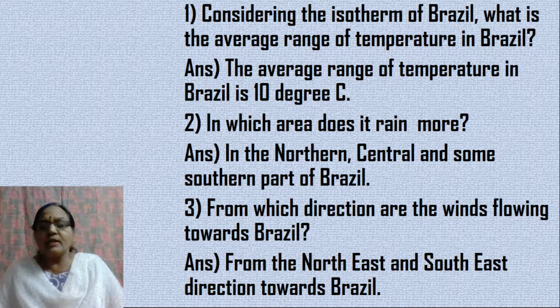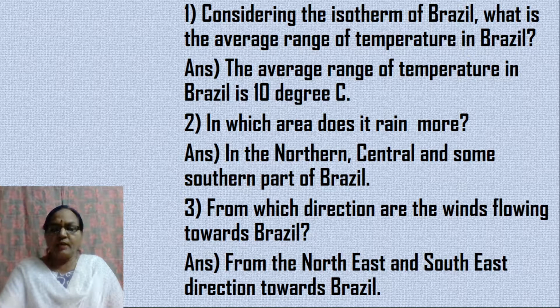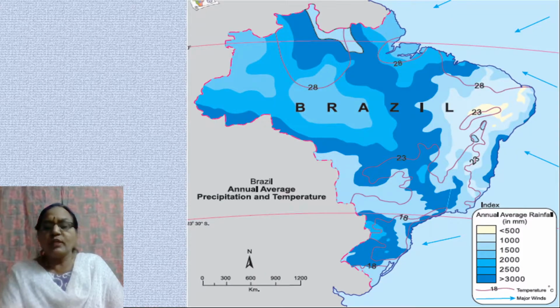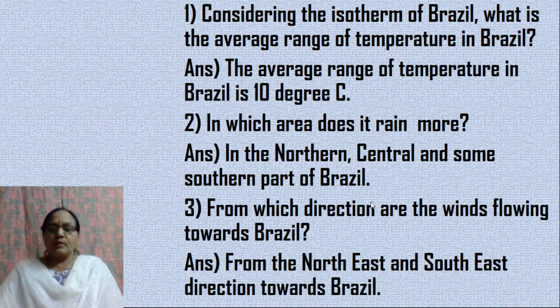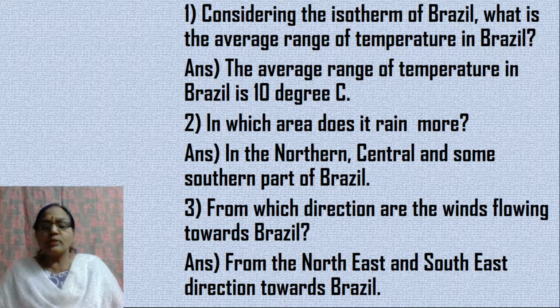In which area does it rain more? Now if you look at the map, you will find we have the northern part of Brazil, then the central part, as well as the southern part. So the northern, central as well as some southern part of Brazil gets more rainfall.